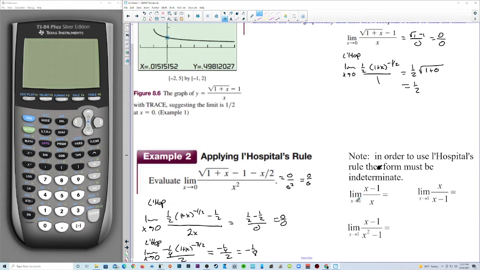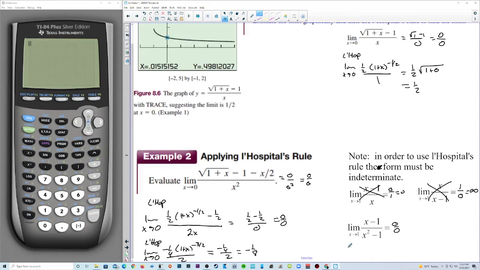Okay, here we go. So limit as x approaches 1, that'd be 0 over 1. So that's 0. On this one, we'd have 1 over 0, which is really infinity. And then here we'd have 0 over 0. This is the one where we can use L'Hopital. So notice that, don't automatically think that you're just going to be able to use L'Hopital's every time. You can't use it on this one, you can't use it on this one, because it already has an answer. It's not indeterminate. This one's 0 over 0. We would continue on and use L'Hopital's.